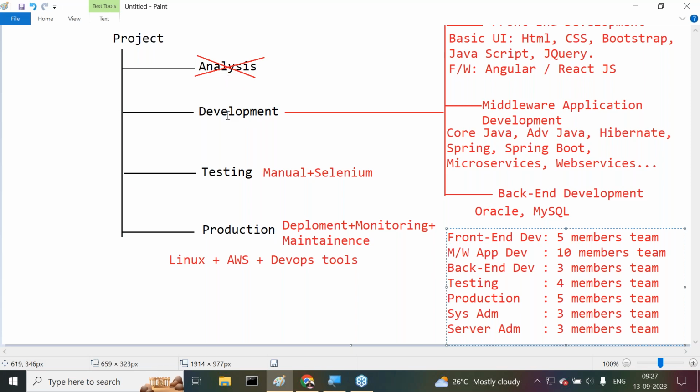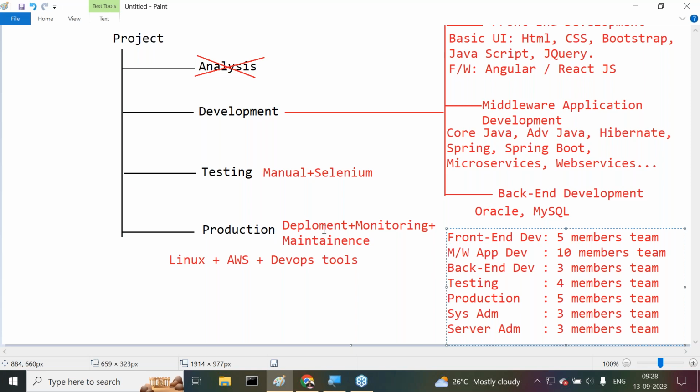When the project is in front end development, maybe 5 members are busy. All the remaining 45 members are vacant, right? When the project is in middleware application development, 10 members are maybe busy, the remaining 40 are free. When the project is in back-end development, almost 47 members are free. In testing, only 4 members are busy, the remaining 40 are free. All remaining teams are relaxed. That means at a time only one team is working. The remaining team members are relaxed, they're not having any work.